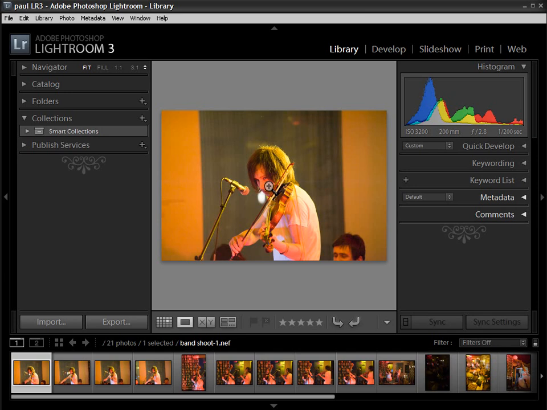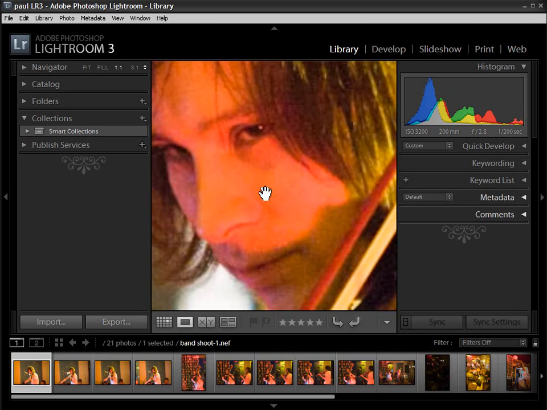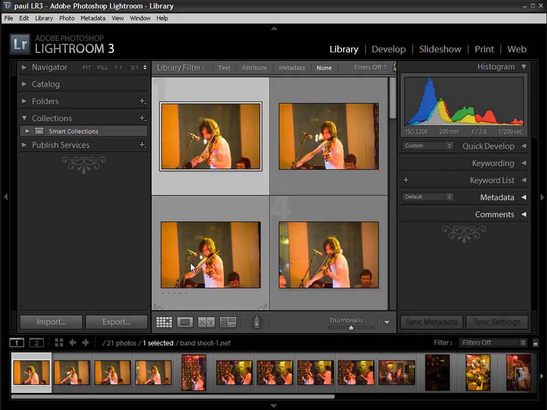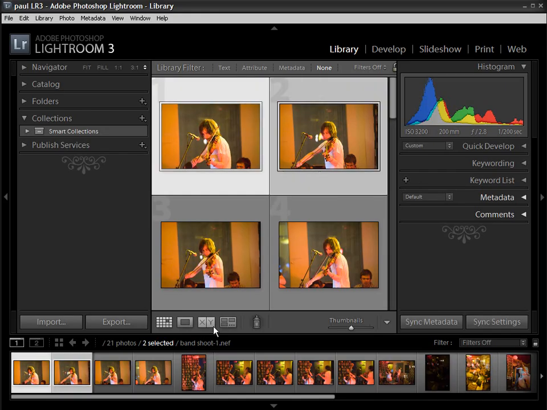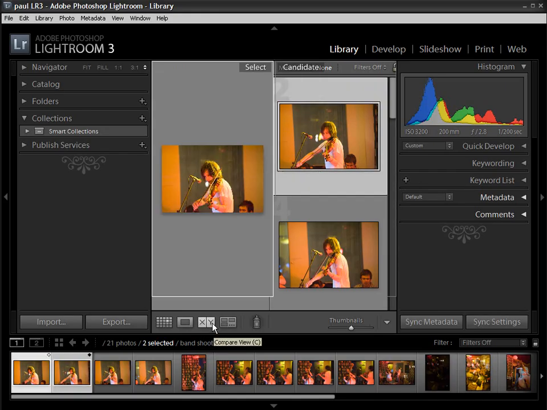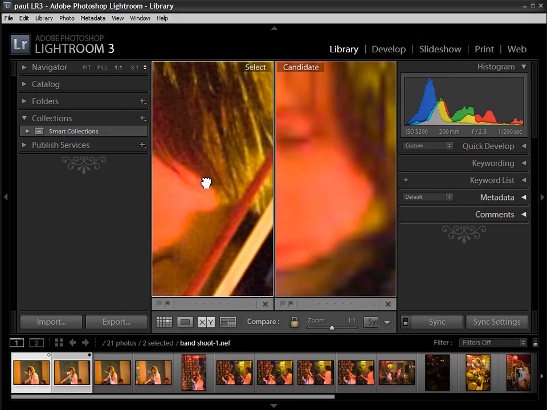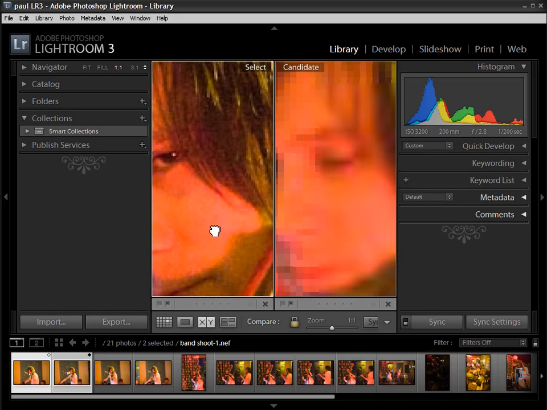So all I need to do is just click with the zoom tool. That's going to zoom me right into 100%, so I can check the sharpness. Again, just click and that zooms me back out to full screen. Click on the thumbnail view, and if I select a couple of images, we've also got this compare view, so that allows us to compare images side by side, and again we can zoom right in and check sharpness of the 2 images to see which one is going to make the cut.